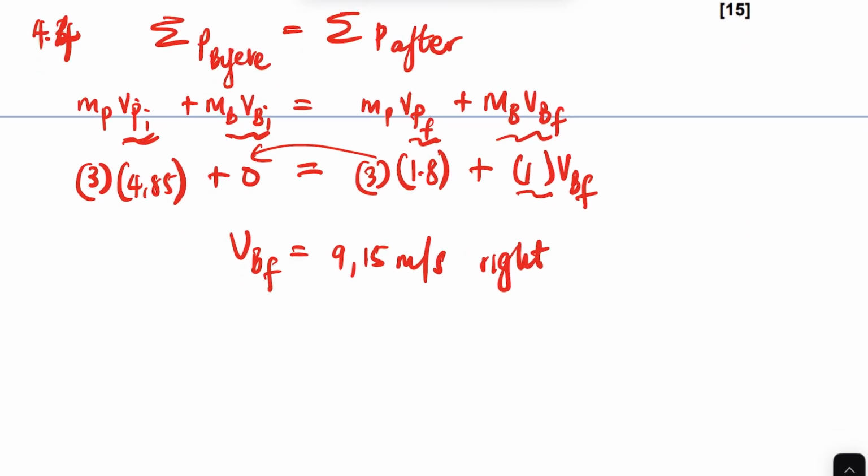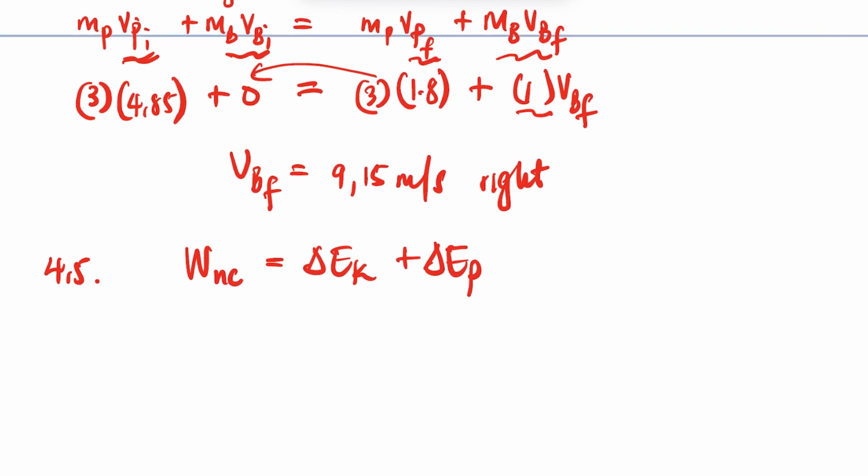So we can use the conservation of mechanical energy, or we can use the work done by non-conservative force, which is equal to the change in EK plus the change in EP.